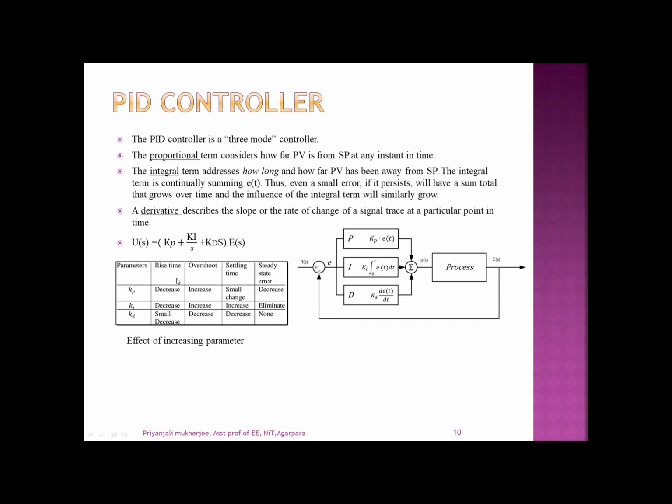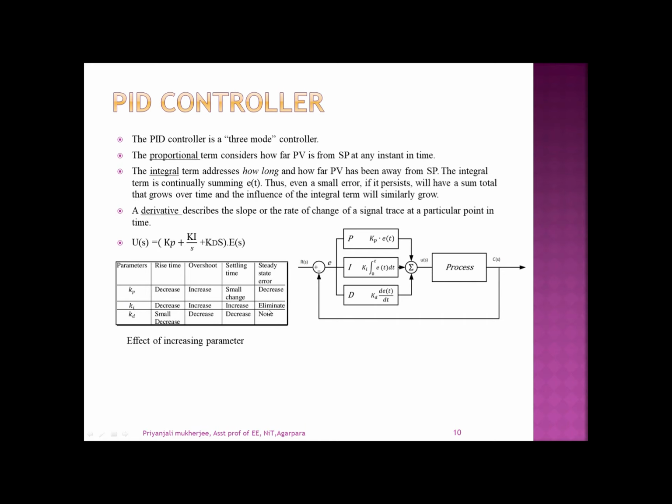Now these 3 are parameters of the PID controller, that is Kp, Ki and Kd, and if we increase the parameter values, then it has a direct effect on the system parameters, that is the rise time, overshoot, settling time, and steady state error. So for example, if we increase the Kp value, then we can see from this table that the steady state error has decreased but cannot be eliminated, whereas using Ki, the steady state error can be eliminated.